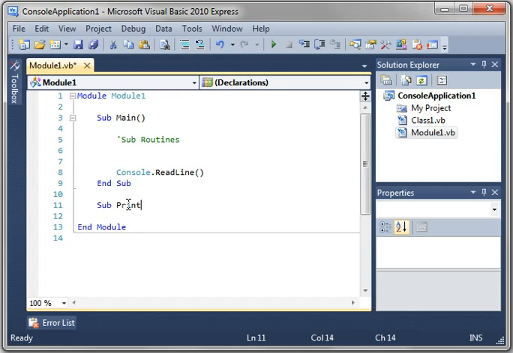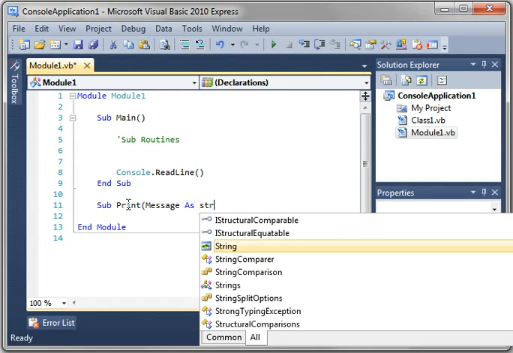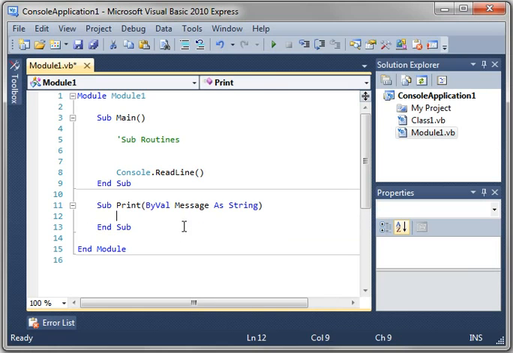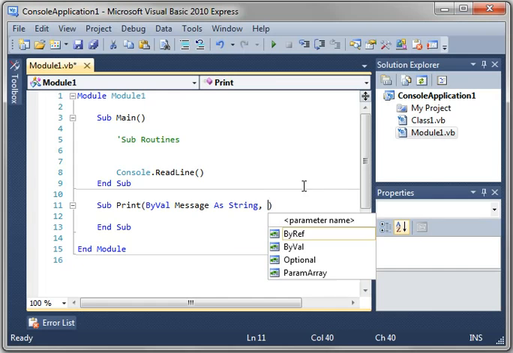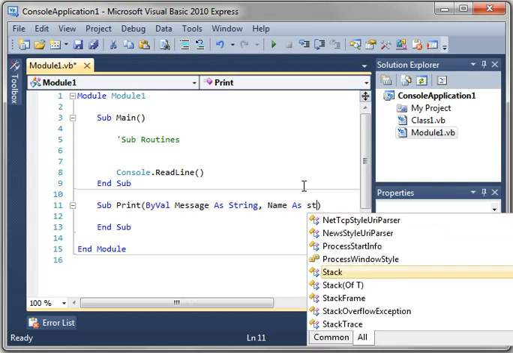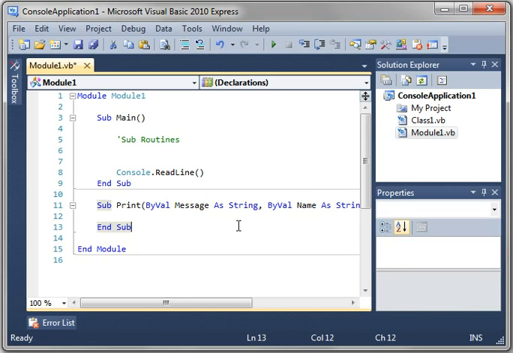Let's say Sub Print(message As String). That's a subroutine. So notice how it says Sub with an End Sub. A subroutine does not return a value, however you can pass values to it. See, there is our parameter list. And you can have multiple parameters. For example, you can say name As String. So you can have multiple parameters or none at all. In this case, we're just going to say message and name.